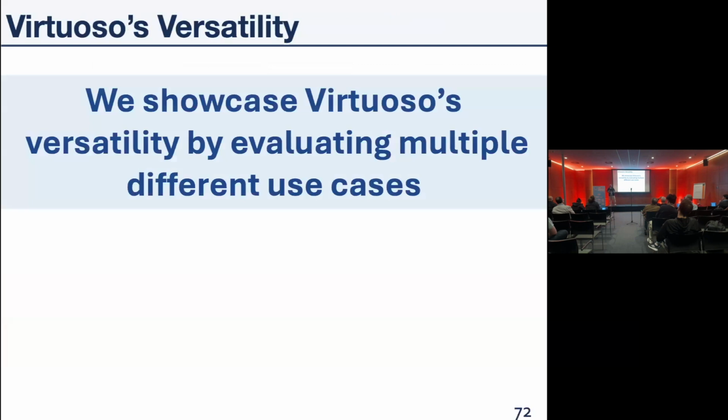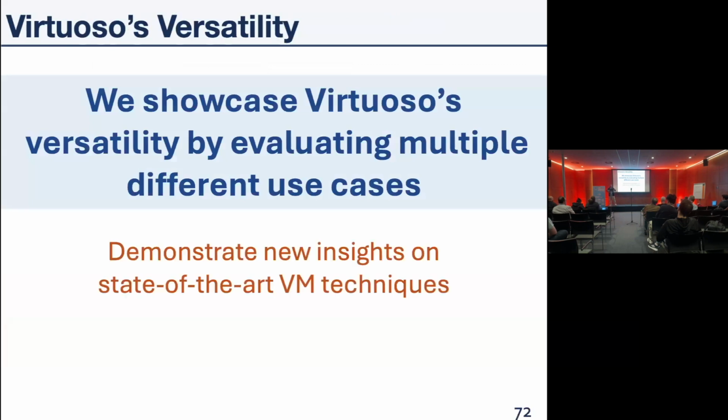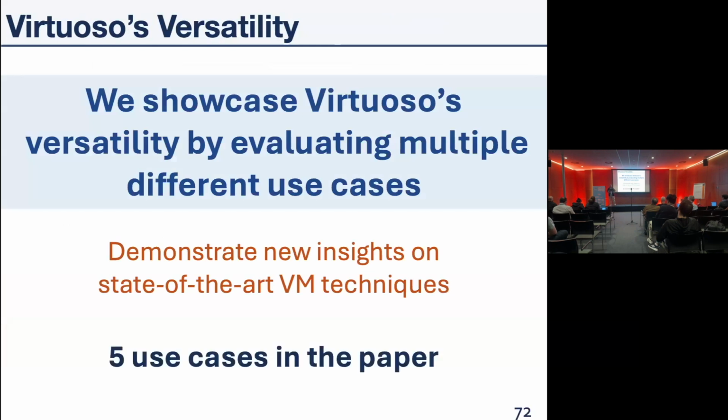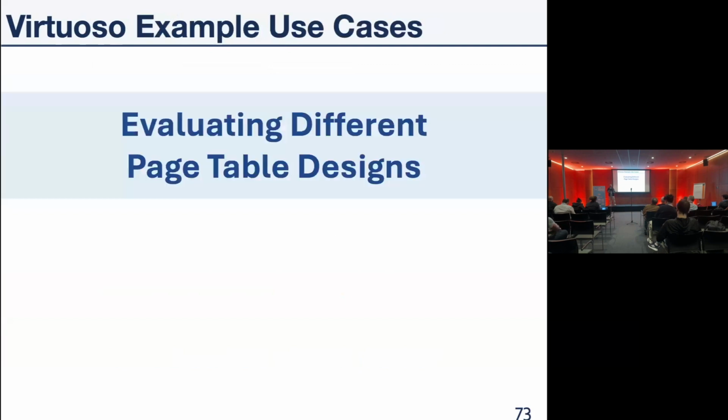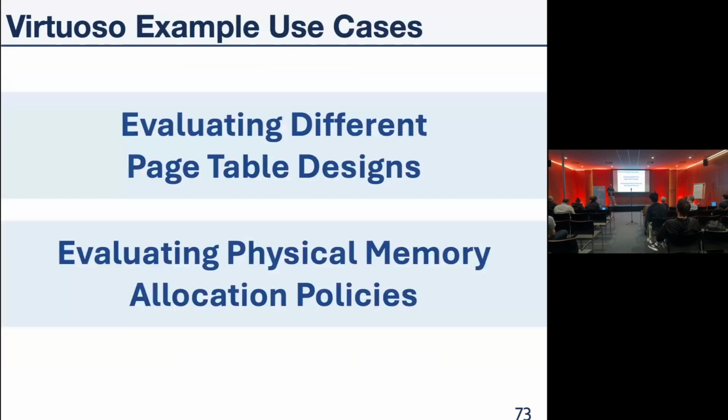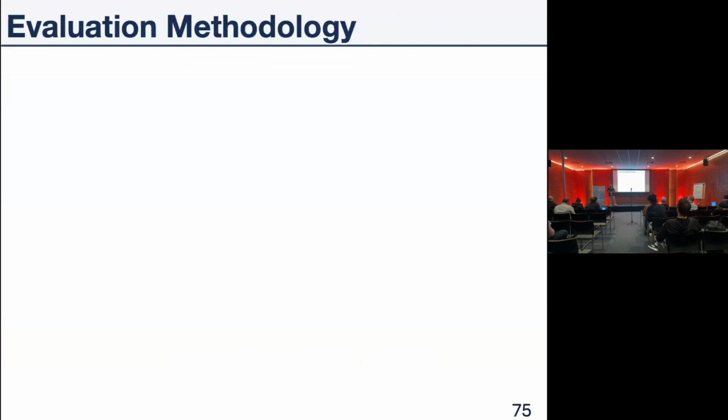We showcase in this work Virtuoso's versatility by evaluating multiple different use cases, where we try to demonstrate new insights on state-of-the-art virtual memory techniques. We have five use cases in the paper described in detail. In this talk, I'm going to describe two of them: how we can evaluate different page table designs and how we can evaluate different physical memory allocation policies.